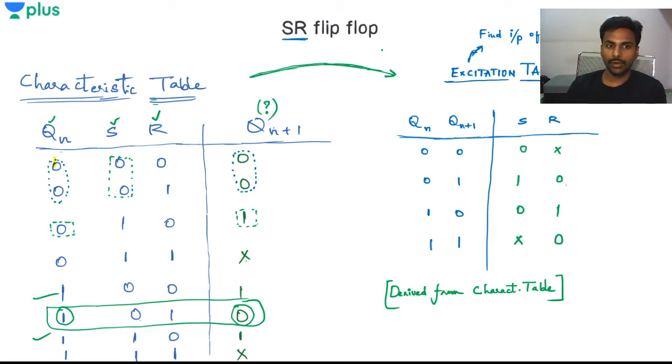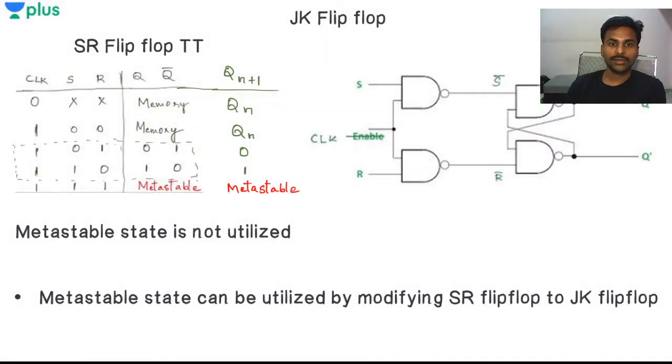Okay, so if you want to convert from SR to JK, what are the steps I should have? First of all, let's see that. To understand that, let's see what is JK flip flop first of all. This JK flip flop is basically, you can say, an extension of the SR flip flop. I can say everything is same, but only one important thing in SR flip flop.